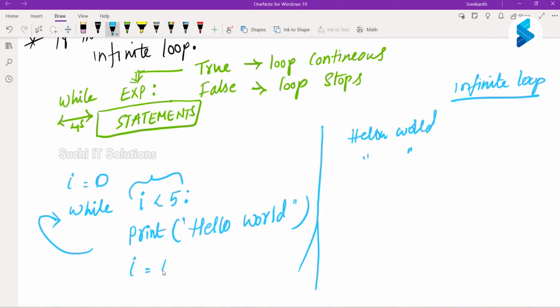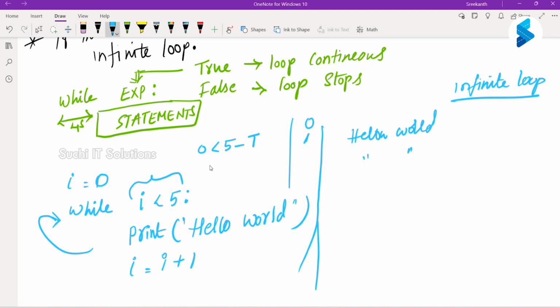Now what will I do here? I is equal to I plus 1. Now tell me what happens. In the first iteration, the I value is 0. Now 0 is less than 5, which means true, so this loop continues. It prints hello world, and initially the I value was 0. Done. Now what are we changing the I value to? I is equal to I plus 1, which means the I value is now 1. 0 plus 1, 1.